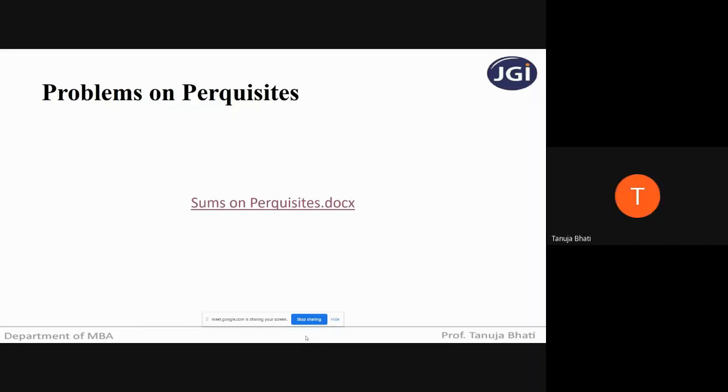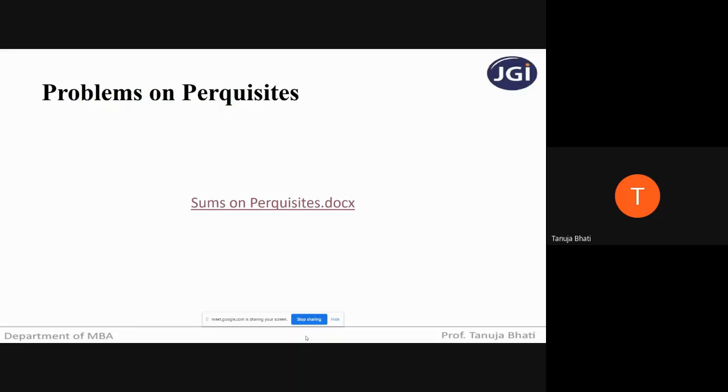Very good. And if the same furniture is taken on hire? Ma'am, only actual charges. That the employer is paying, that is the actual hire charges. Very good, Yashaswini.